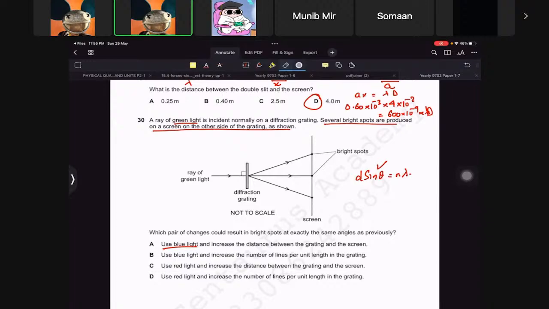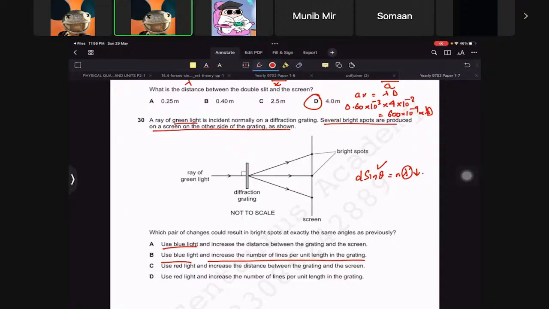So the first option: use blue light. If you use blue light, which has a smaller wavelength, then definitely the angle changes. And increase the distance between the grating and the screen. The distance doesn't really matter because it's not even in this formula, so just take it out. Next: use blue light, which has a smaller lambda, and increase the number of lines per unit length.